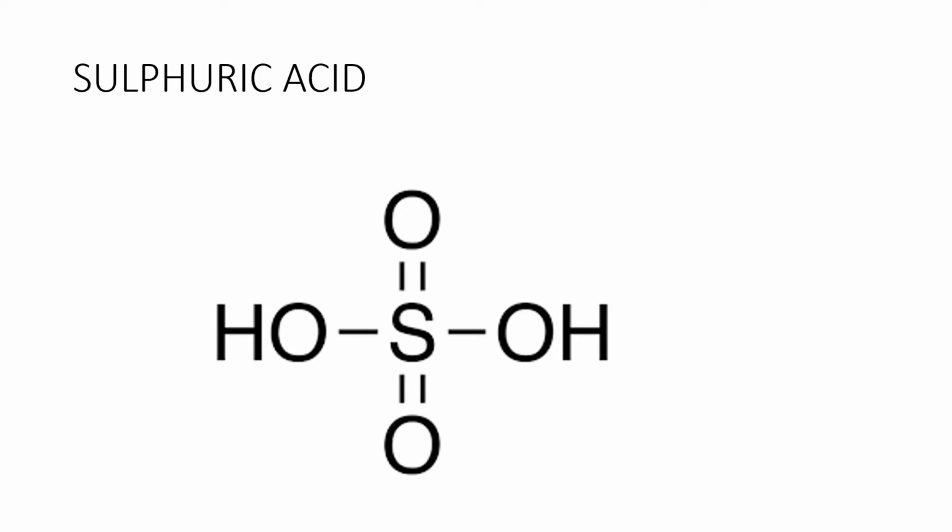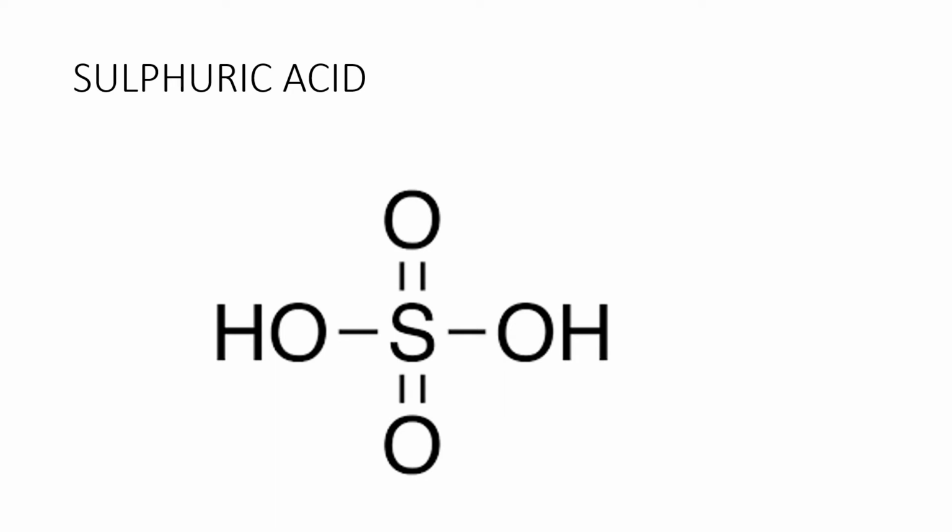Now come to the structure of sulfuric acid. If you look at the structure, sulfur is located at the center, and two oxygen atoms are attached to the sulfur with double bonds. Two OH groups are attached to the sulfur. The hybridization is sp3, there are 4 sigma and 2 pi bonds around the sulfur atom.